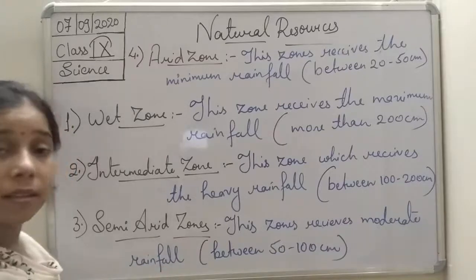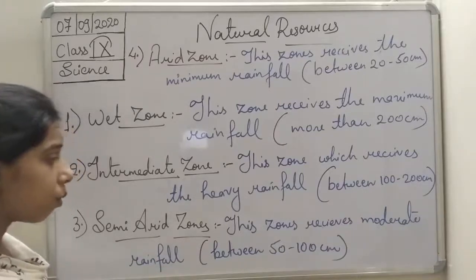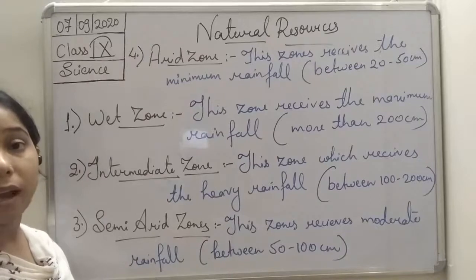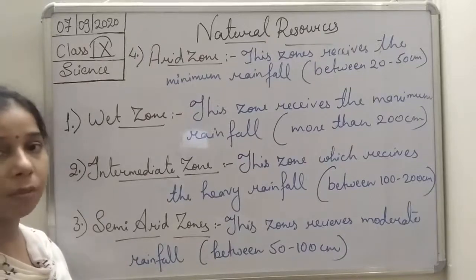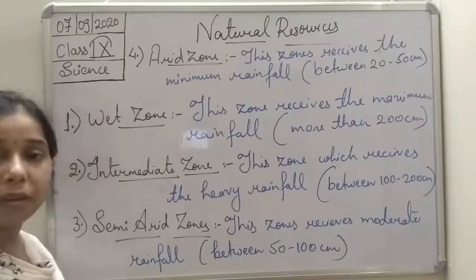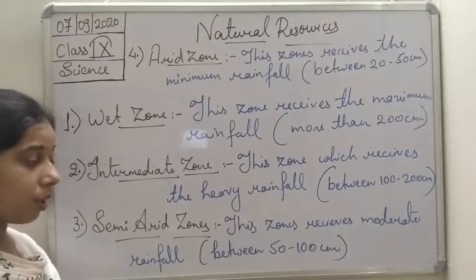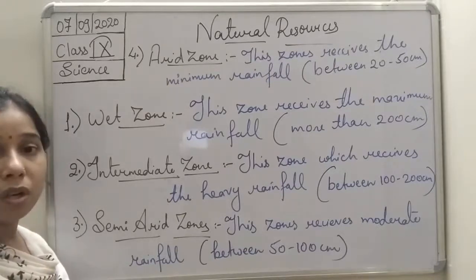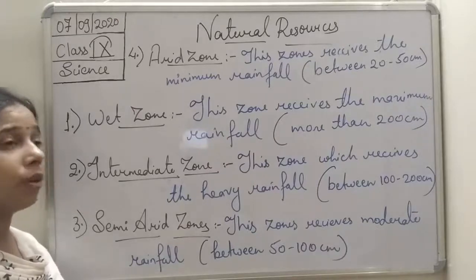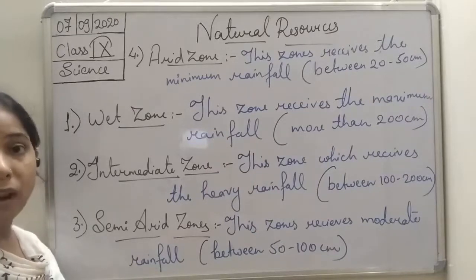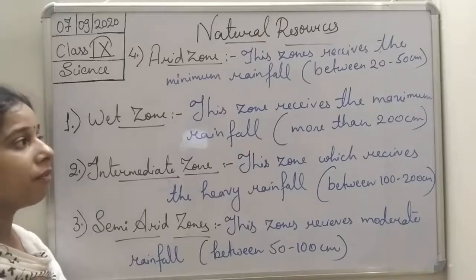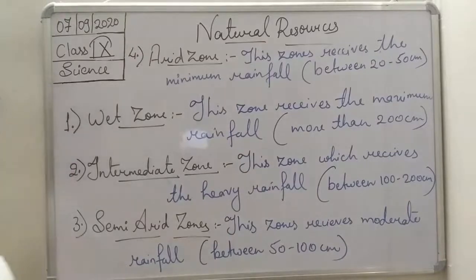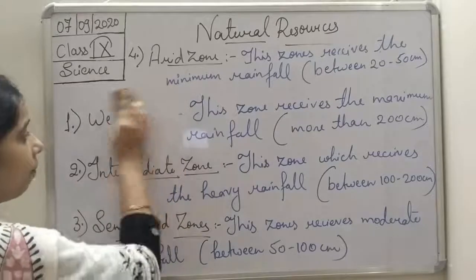Then the next one is the semi-arid zone, which receives the moderate rainfall, not maximum, not minimum, and that ranges between 50 to 100 centimeter. And finally, arid zone receives the minimum rainfall, and that ranges between 20 to 50 centimeter. Okay, so these are the different rainfall zones in India.